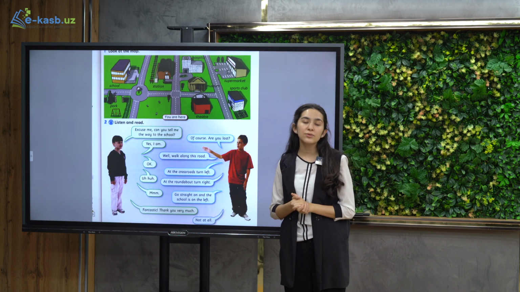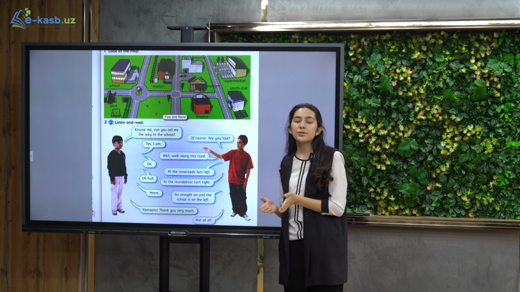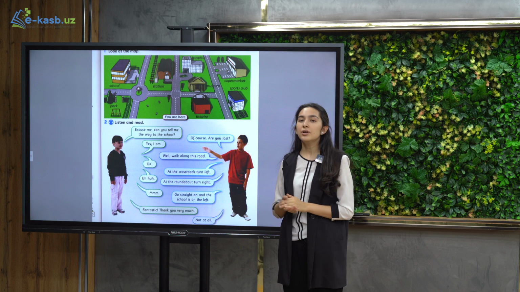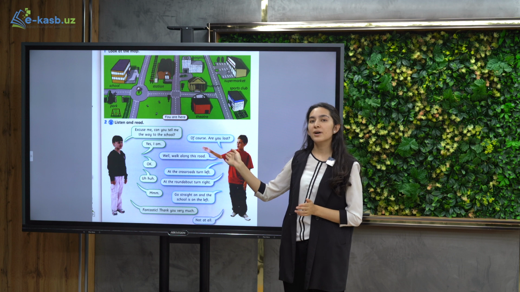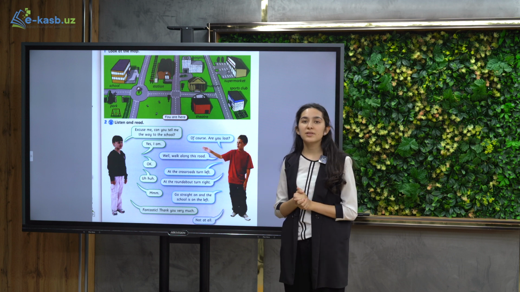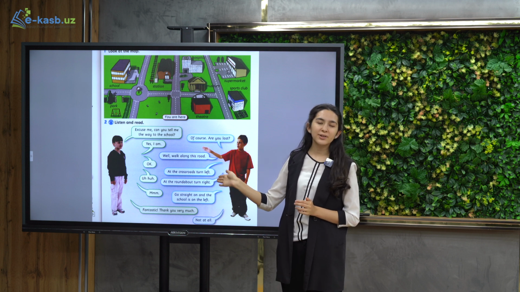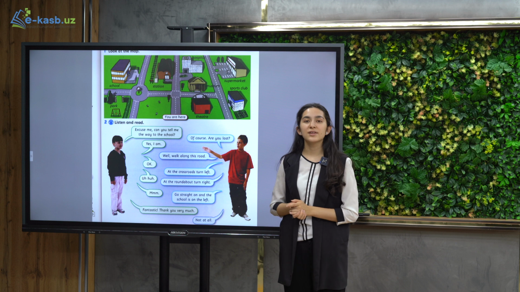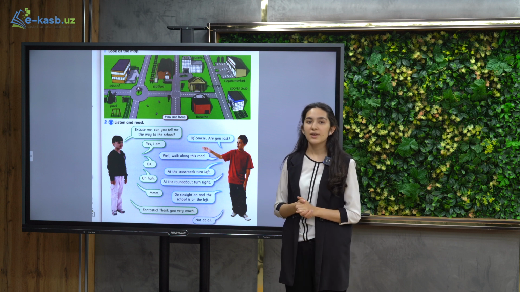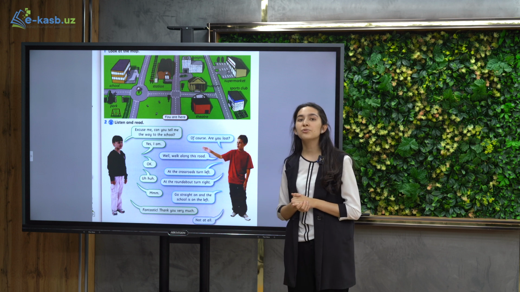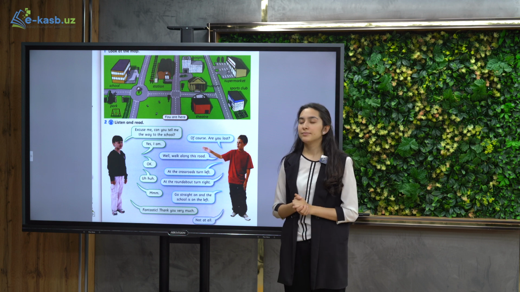So whenever people ask you, let's say, can you please tell me where is the bank? People usually say, okay, I will tell you for sure. You just go straight on and then you turn right. For example, they will answer you, alright, you go straight on past the hotel, then turn right at the traffic lights, and then you can see the bank. It's in front of you. So this is just an example of the directions. Now we are going to cover some of the useful vocabulary to give people directions.